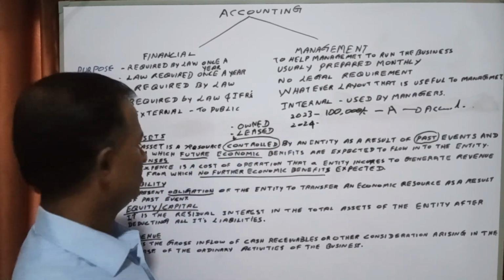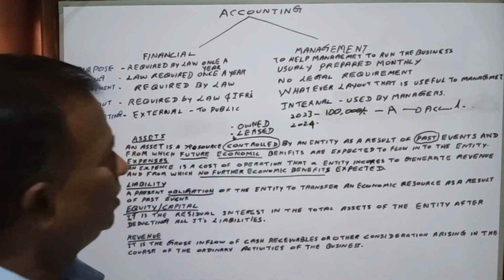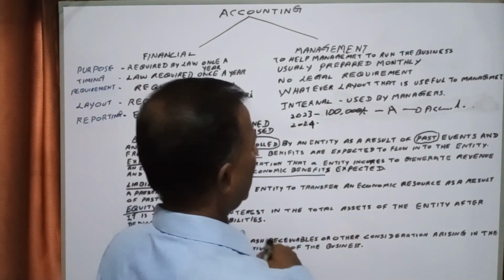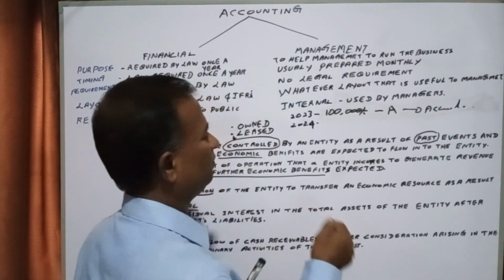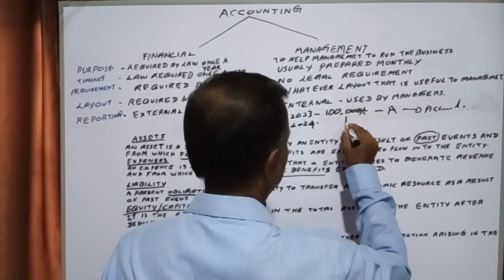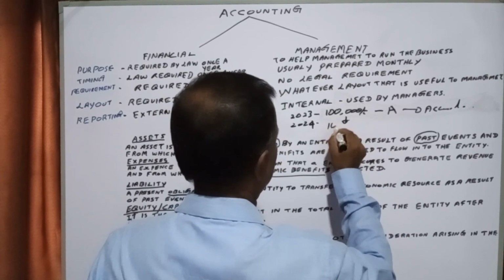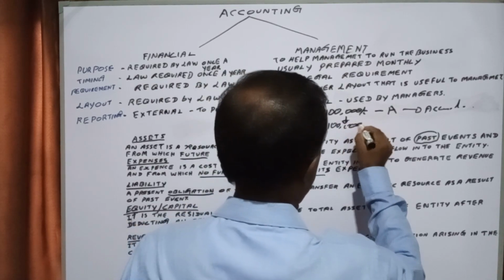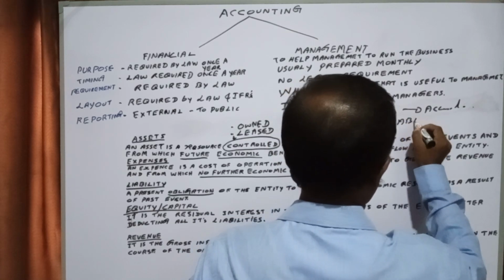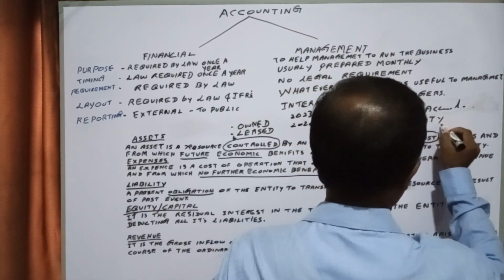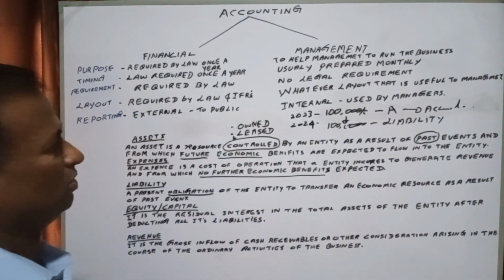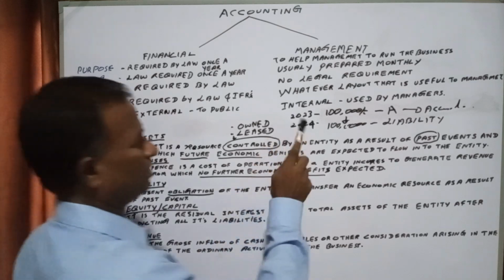As a result of past activities we received it in 2023, but in 2024, if we have not yet paid or settled that amount, this has to be treated as a liability in your set of accounts, in your balance sheet. You have to treat this as a liability.